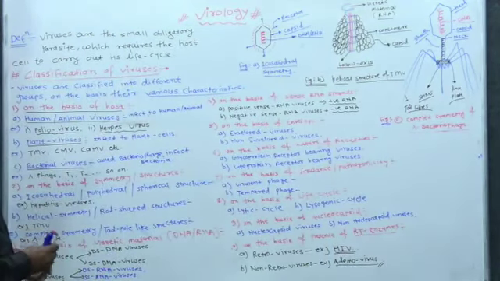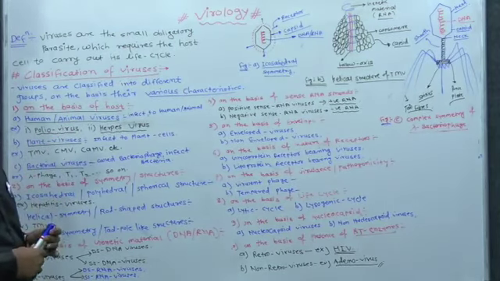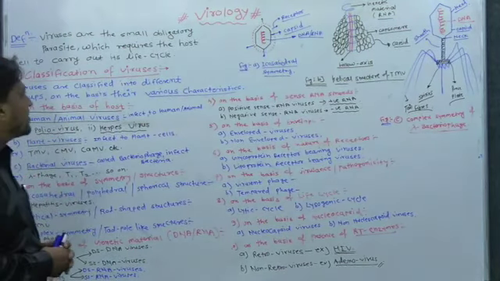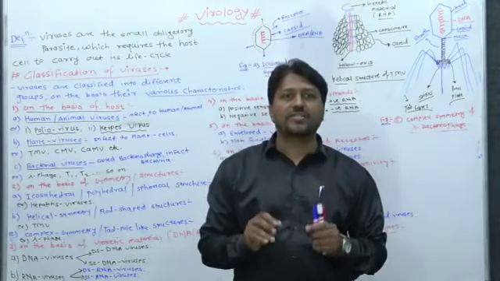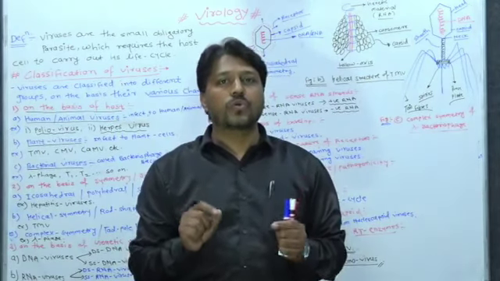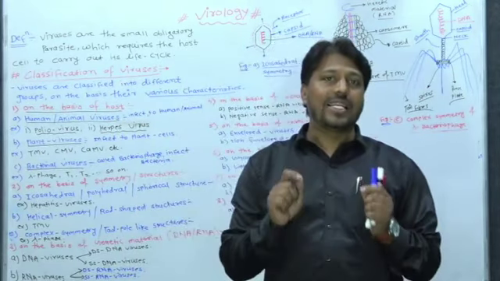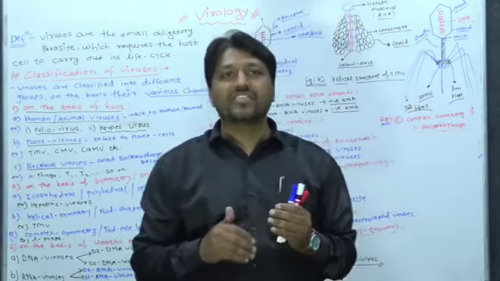So first, the definition of viruses. What is a virus? Viruses are small obligatory parasites which require the host cell to carry out the life cycle. So then the virus can live inside the host cell.